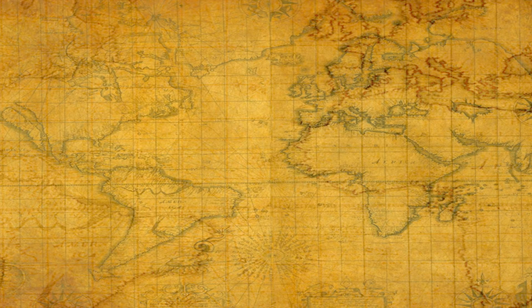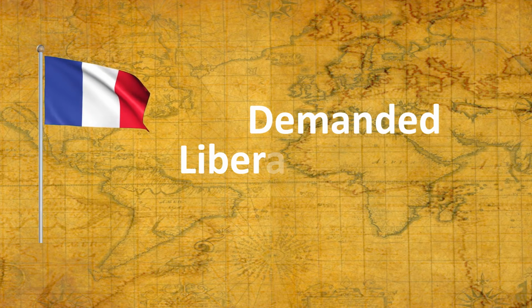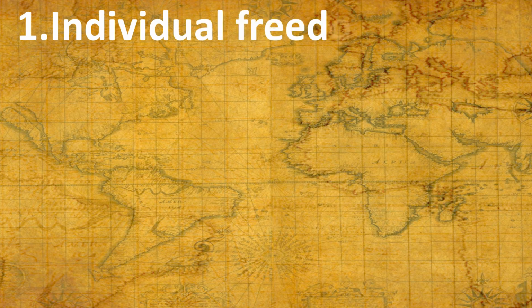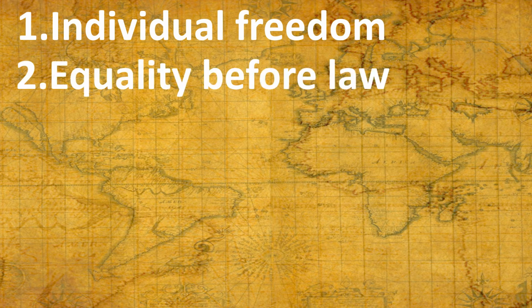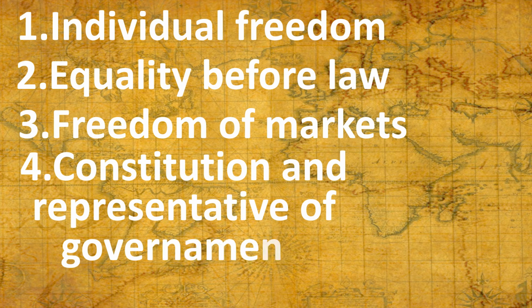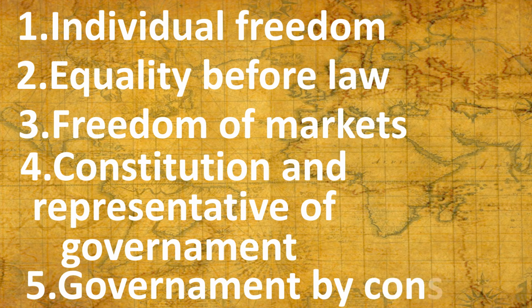The second idea was that they demanded liberal nationalism, which means individual freedom, equality before law, freedom of markets, constitution and representative government. Government by consent means the government's legitimacy and moral right to use state power is only justified and lawful when consented to by the people or society.